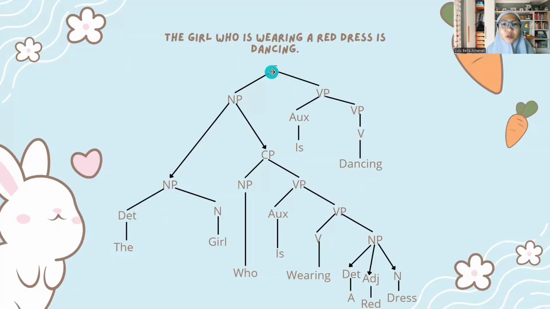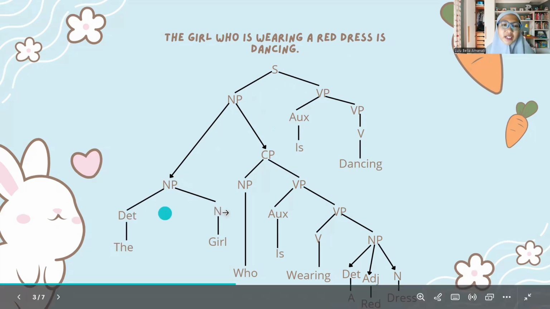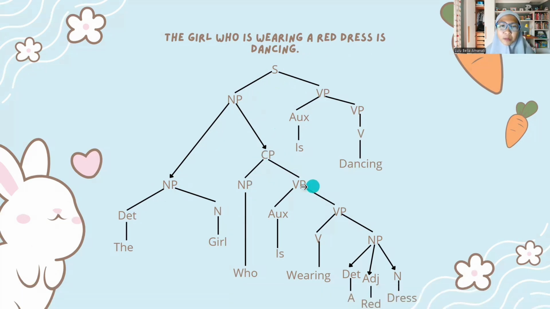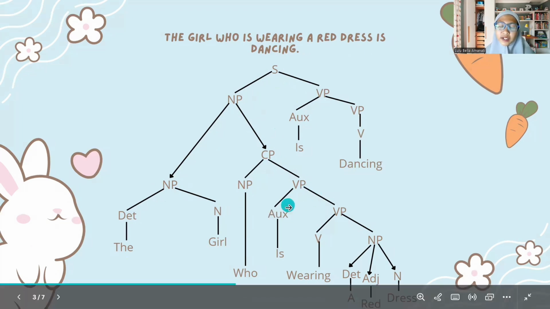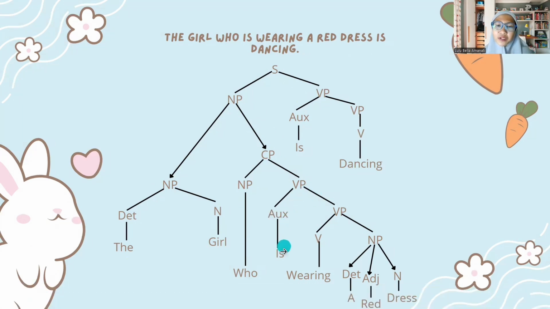Second: the girl who is wearing a red dress is dancing. The sentence includes a noun phrase and a verb phrase. The noun phrase has a noun phrase and a clause. The noun phrase consists of determiner the and noun girl. The clause consists of a noun phrase and a verb phrase. The noun phrase is who, and the verb phrase consists of auxiliary is and a verb phrase, with the verb wearing, and a noun phrase that breaks down again into determiner a, adjective red, and noun dress.